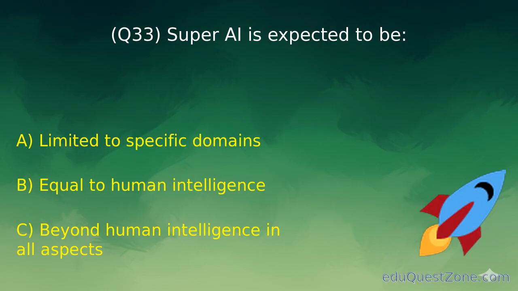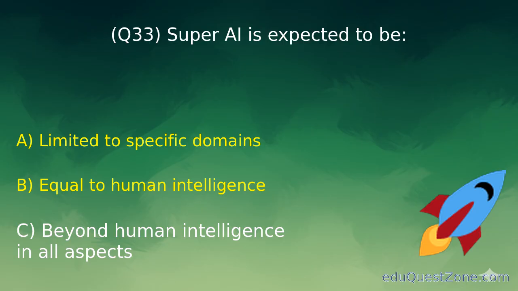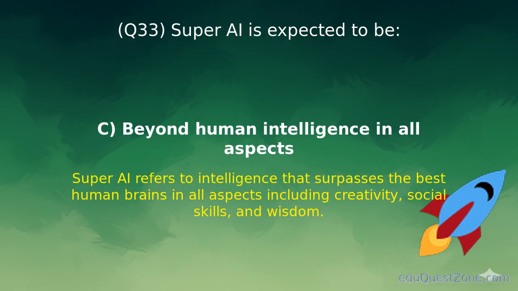Question 33. Super AI is expected to be. Option C. Beyond human intelligence in all aspects. Super AI will surpass human intelligence in creativity, social skills, and reasoning.